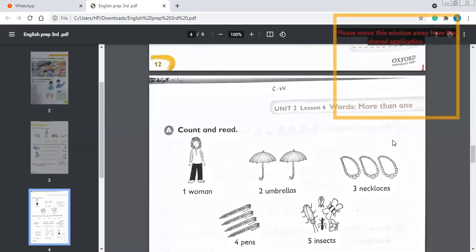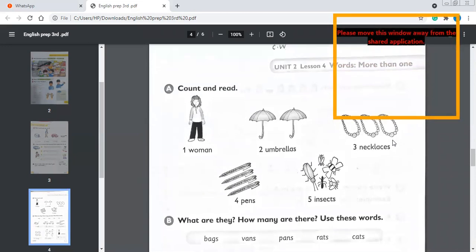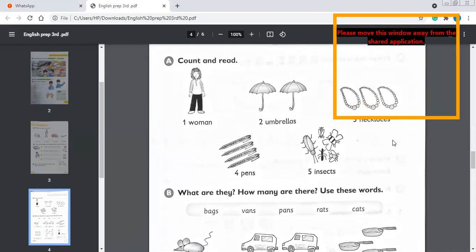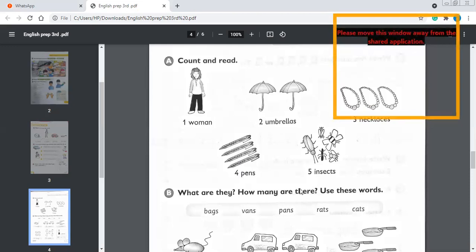Okay, let's do the next page, page number 13, count and read. Unit 2, lesson 4, words more than one. Okay, these are the words more than one as we have done before. We have written a man, a bag, a pen for the one thing, one object, one person. Over here you can see more than one things are shown. One woman, 2 umbrellas, 3 necklaces, 4 pens, and 5 insects. These are in different numbers.